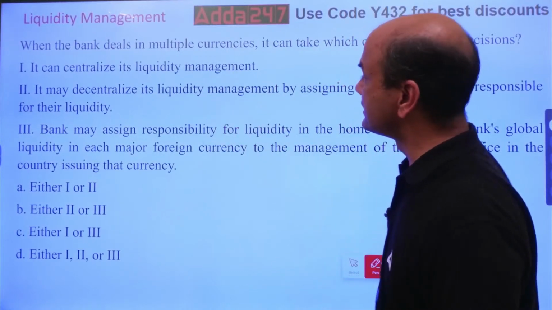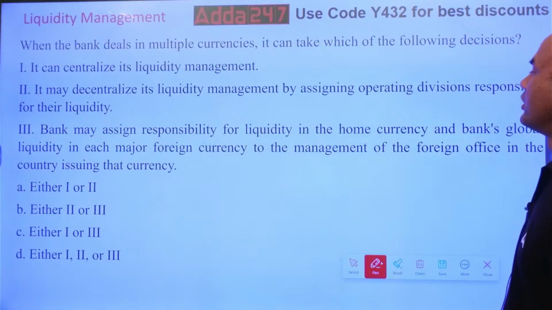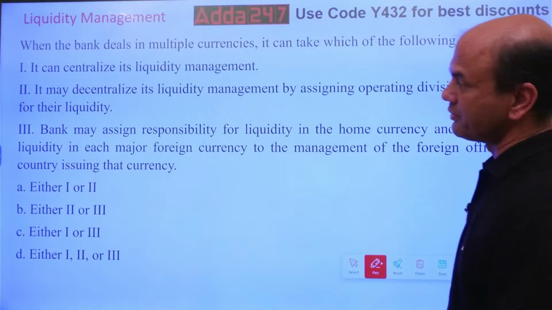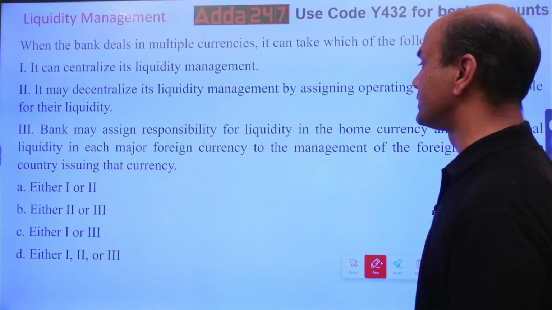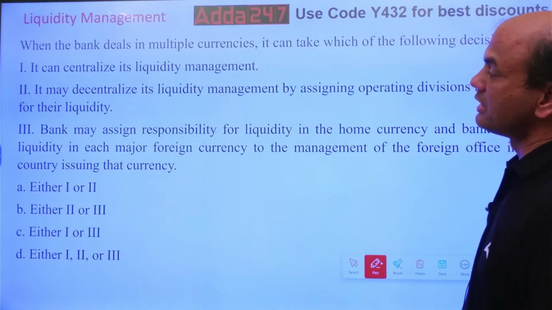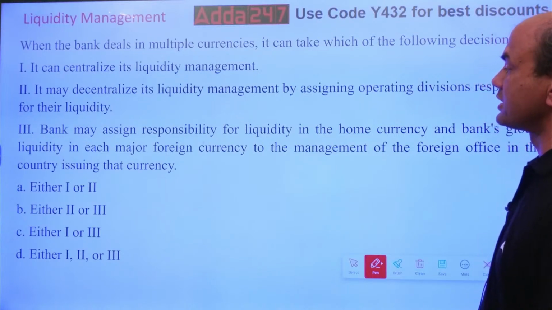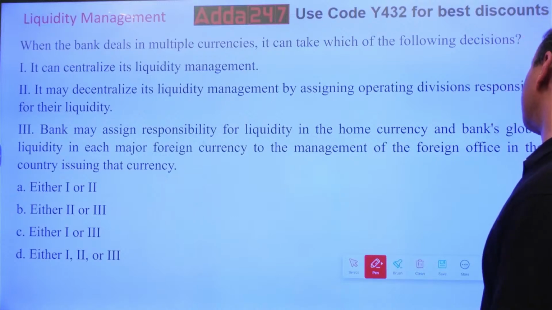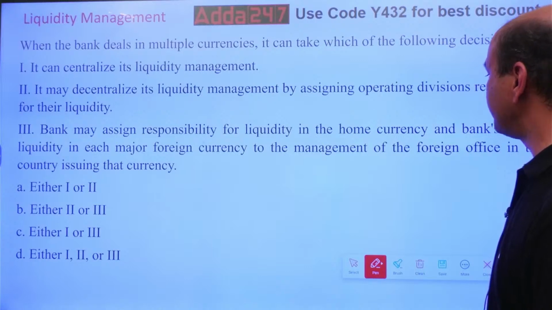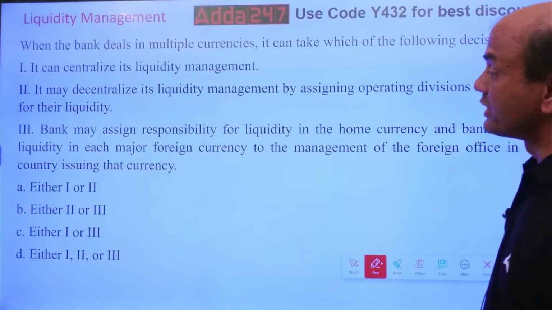It can decentralize its liquidity management by assigning operating divisions responsible for the liquidity. Bank may assign responsibility for liquidity in the home currency and bank's global liquidity in each major foreign currency to the management of the foreign office in the country issuing the currency. Okay. So which one is correct?